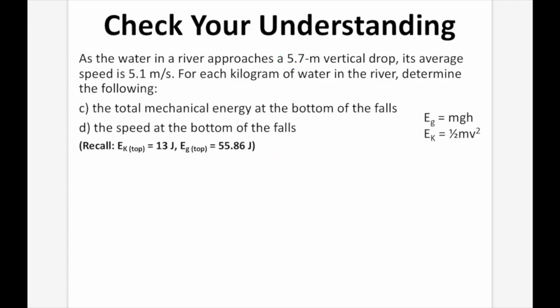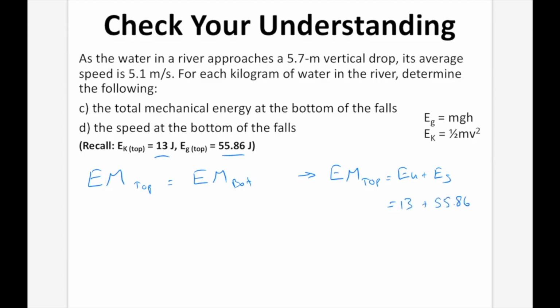C, what is the total mechanical energy at the bottom of the falls? Well, the mechanical energy at the top is going to equal the mechanical energy at the bottom. Now at the top, we'll say EM top. We know it's going to equal the total EK plus the total EG, and you can see our numbers right there, given again. So that's 13 plus 55.86, and that equals 68.86 joules.